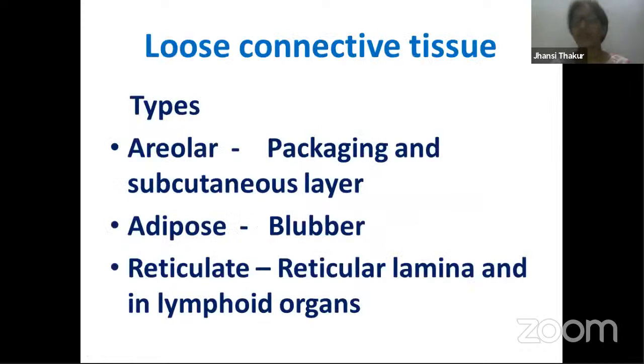So we have finally finished with the first type of tissue, that is our loose connective tissue. Let's go through the slide which is a summary of all the things that we have studied. Areolar type, which is packaging, and you find it in the subcutaneous layer. Adipose tissue, blubber, which helps in maintaining the heat of the body, right? We have seen its way of working, brown adipose and white adipose tissues also. And reticular tissue, we have seen where it is found: in lymphoid organs and the reticular lamina.